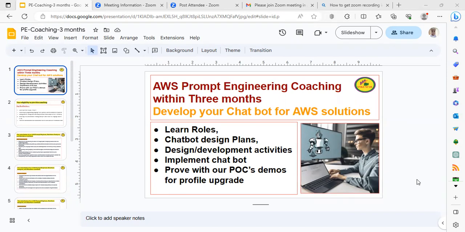Nowadays, ChatGPT and some LLM model related tools have come as AI tools. So everybody in the cloud sector is asking for cloud skills to be upgraded to prompt engineering, basically. So what is prompt engineering basically?